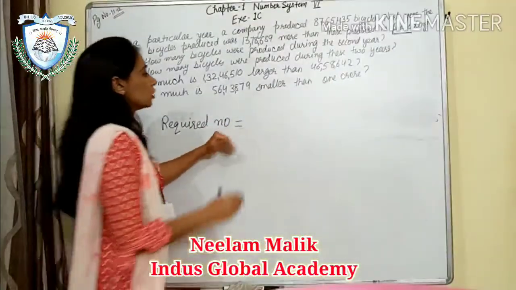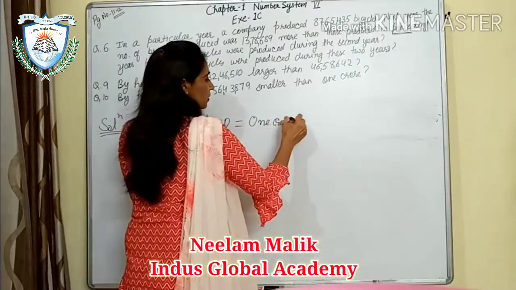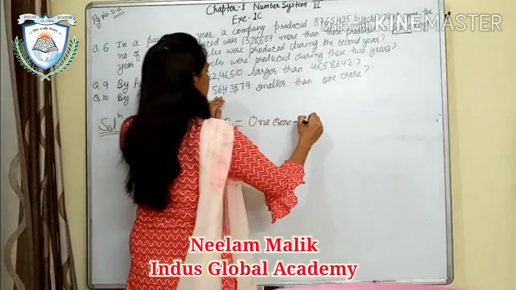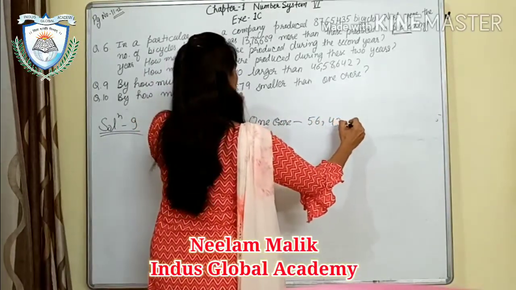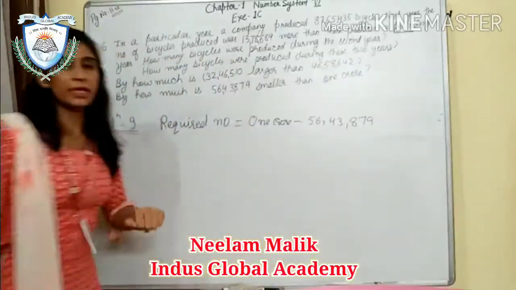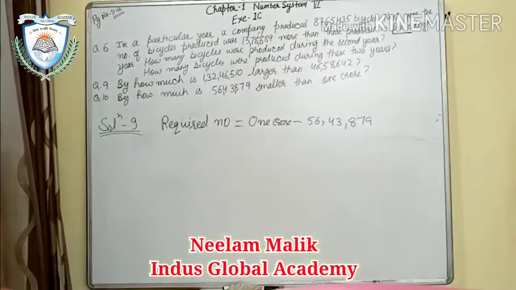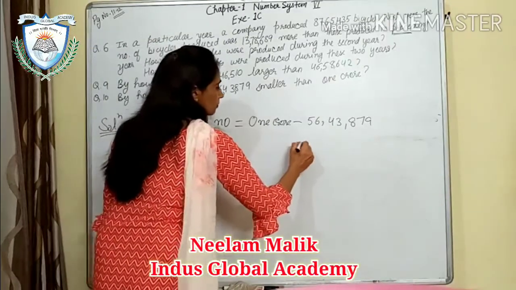So what will be our required number here? Required number is equal to 1 crore minus this number. What is this? This is 56 lakh 43,879. So we have to subtract this. So write 1 crore.